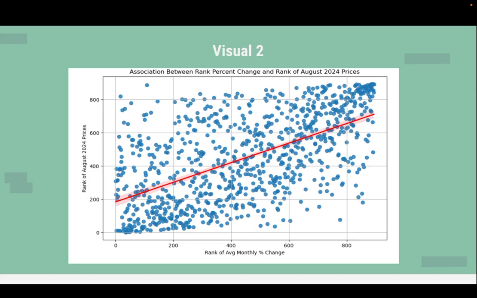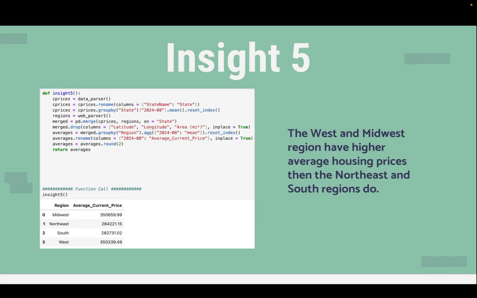Visual 2 is a scatter plot that represents each city's average percent change in housing prices and its most recent average price. With the ranks of the percent changes on the x-axis and the ranks of the recent prices on the y-axis, the scatter plot shows that most of the data points are close to the regression line.